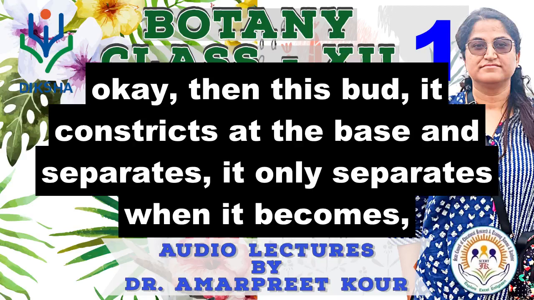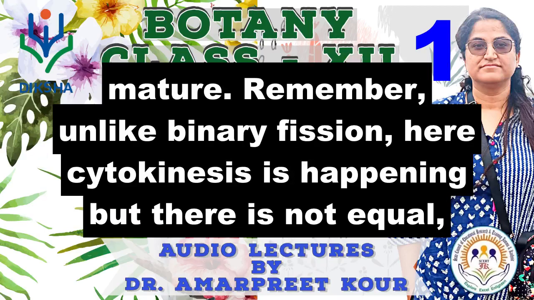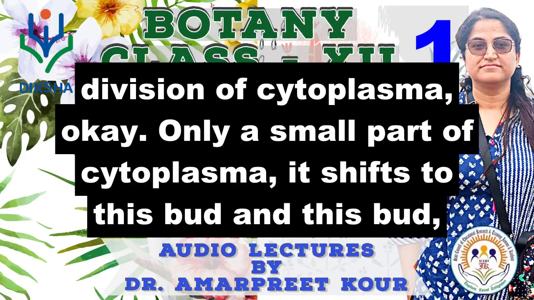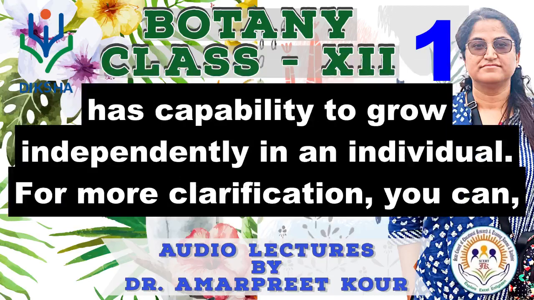Then this bud constricts at the base and separates. It only separates when it becomes mature. Remember, unlike binary fission, here cytokinesis is happening, but there is not an equal division of cytoplasm. Only a small part of the cytoplasm shifts to this bud, and this bud has the capability to grow independently